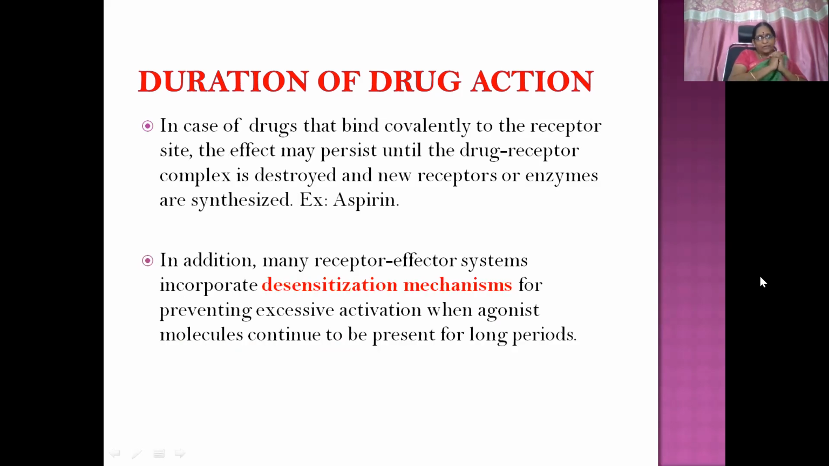In case of drugs that bind covalently to the receptor site, the effect may persist until the drug receptor complex is destroyed, because it is a covalent bond, a strong, irreversible bond, which is not going to be broken by any means between the receptor and the drug molecule. So until you break that bond, or until that particular enzyme which is destroyed is resynthesized, you can't terminate the action. An example is aspirin. Here the aspirin has an irreversible action on the cyclooxygenase enzyme. So until a fresh new cyclooxygenase enzyme is synthesized, you can't terminate the action.